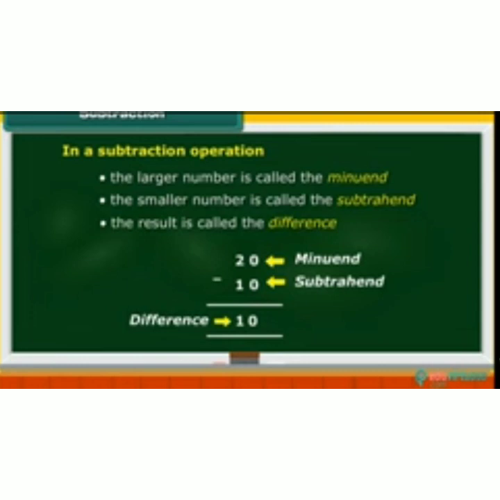So here the minuend is 20, the larger number. The smaller number is 10, so that is called the subtrahend. When you subtract the smaller number from the larger number, you will get the difference, 10. So 20 is minuend, 10 is subtrahend, and the difference is 10. Larger number is called minuend, smaller number is called subtrahend, and the result is called difference. These are the basic things you have to know when you perform subtraction.